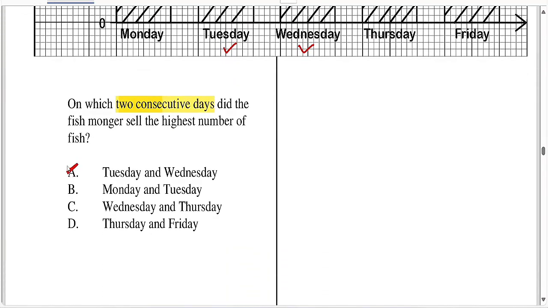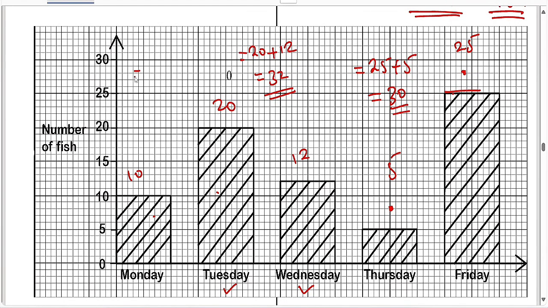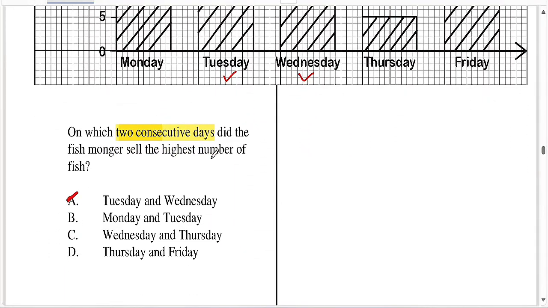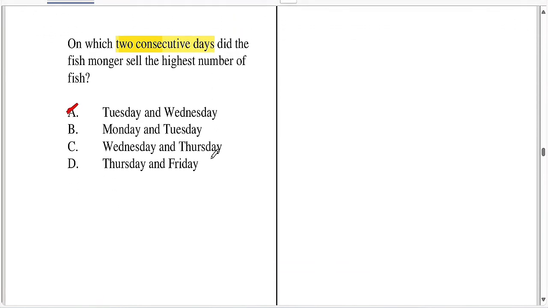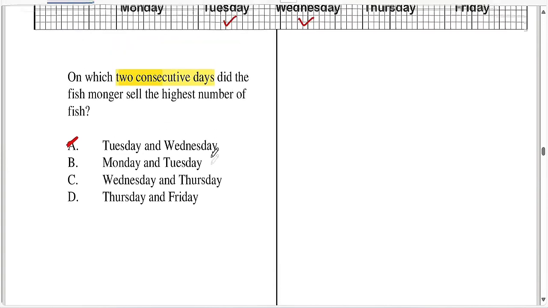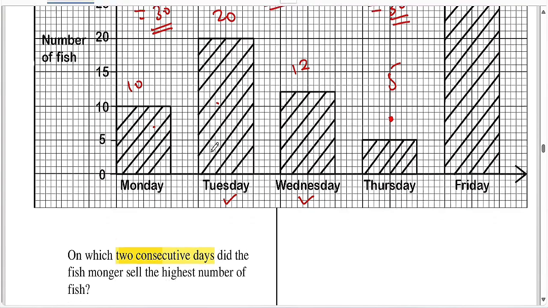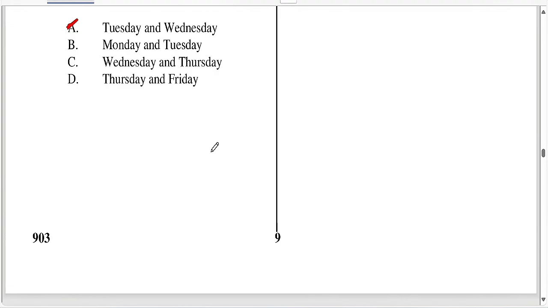So Monday and Tuesday haiwezekani. Hata ukiona hapa pia waweza confirm Monday ni 10. So nikichukua 10 plus 20 itanipa 30. So ukiona hata ile ya Thursday na Friday iko sawa tu na ile Monday na Tuesday. So the only option hapo mbaki nao ni Tuesday and Wednesday. Watu wengi watachukua Tuesday and Friday, in which ni wrong. Sawa, hata kuna options pia hujapewa because umeambiwa 2 consecutive days. So I think that's all. Wednesday and Thursday obviously can't be because 12 plus 5 gives you 17. So till there, but we'll continue in the next lesson.